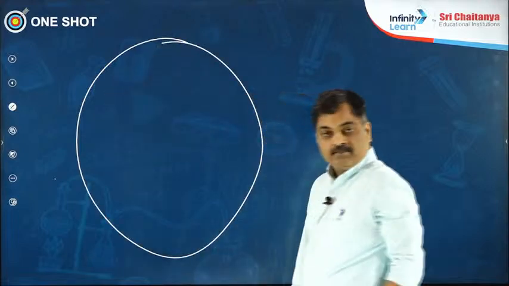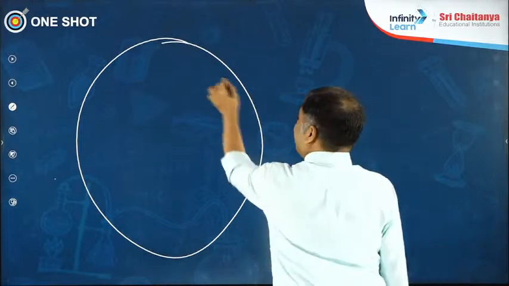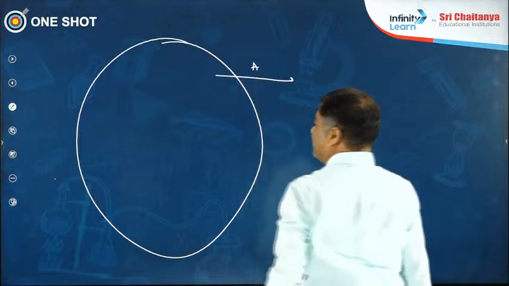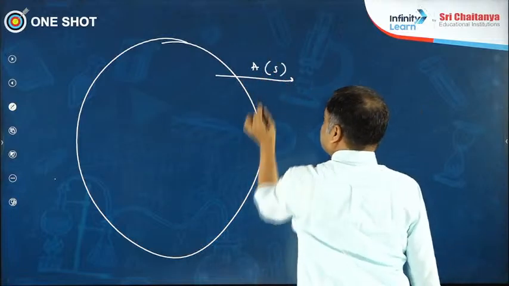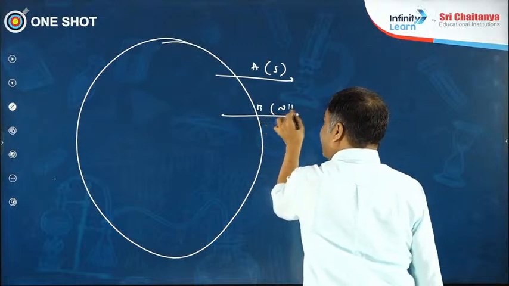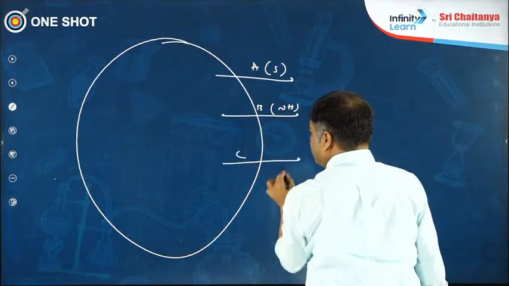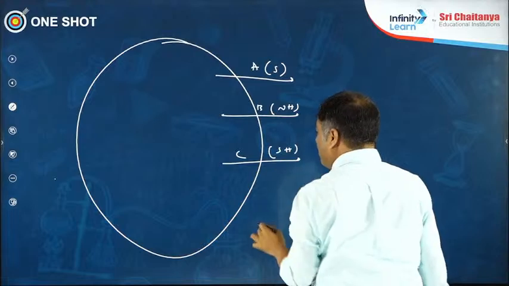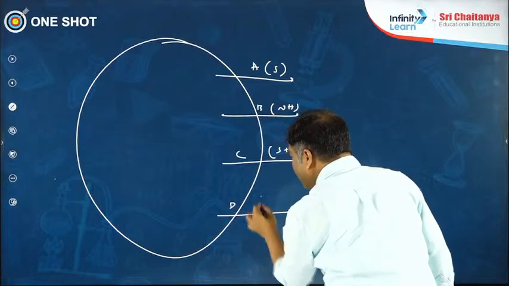I'm drawing a circle. These are the side headings I'm going to use. A, where I talk about the scientists. B, where I talk about the natural hormone. Then I talk about C, synthetic hormone. Then I talk about D, precursor.